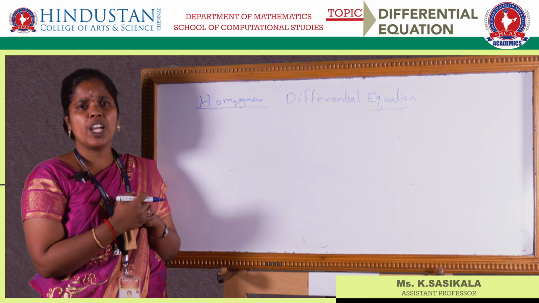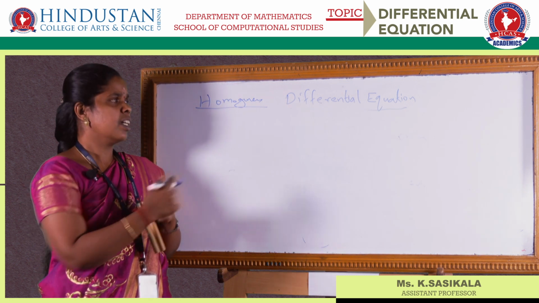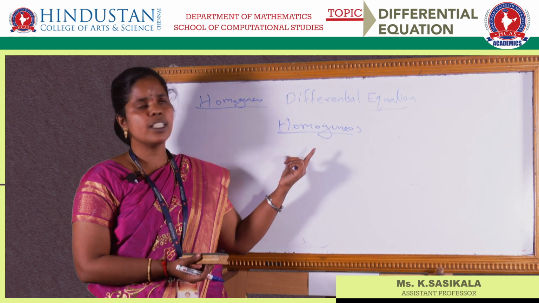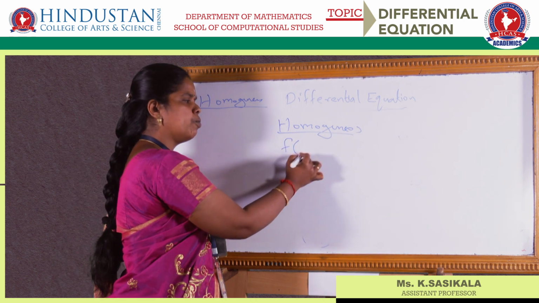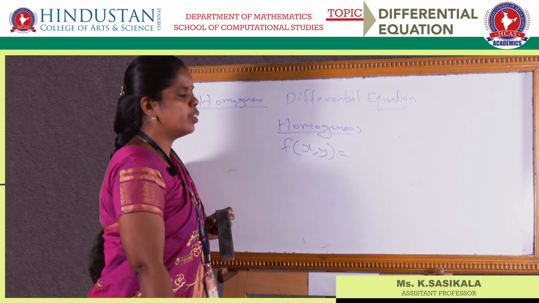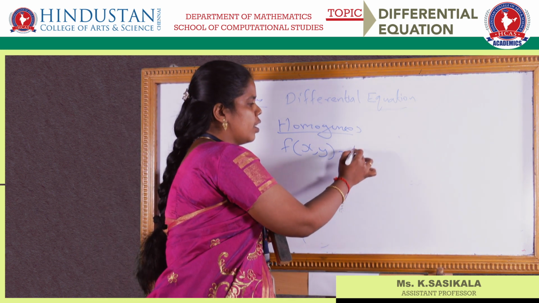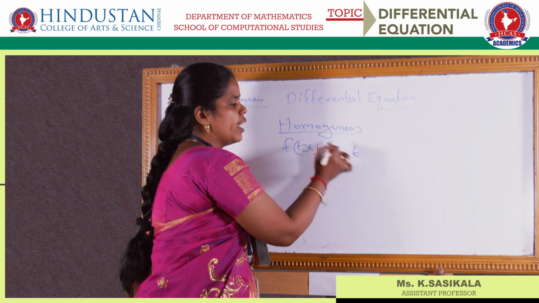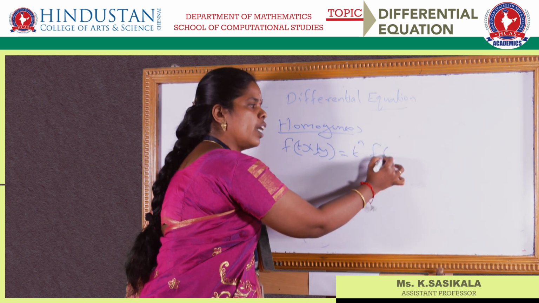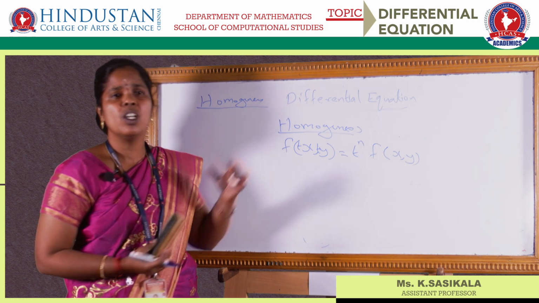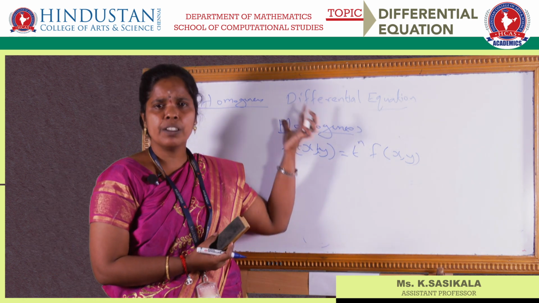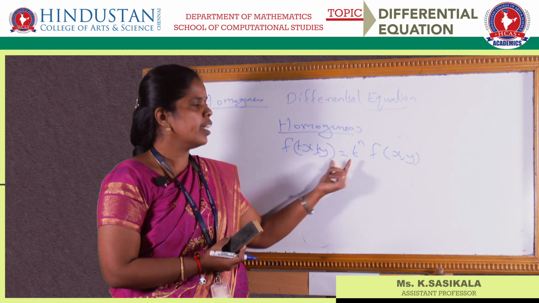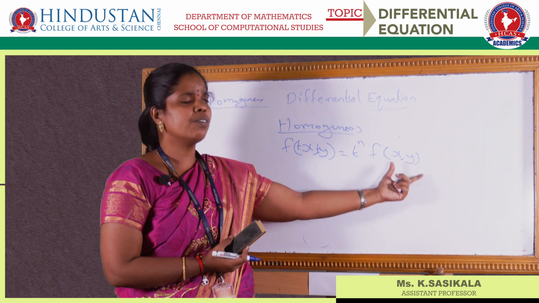What is homogeneous? First we have to know what homogeneous means. A function is said to be homogeneous only if f of tx comma ty can be expressed as t power n into f of x comma y. I repeat once again: homogeneous means you have a function which satisfies this condition, that is f of tx comma ty equals t power n into f of x comma y.